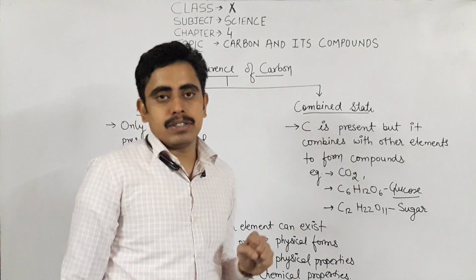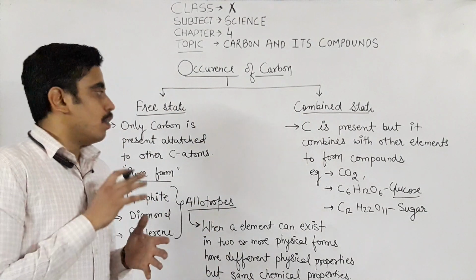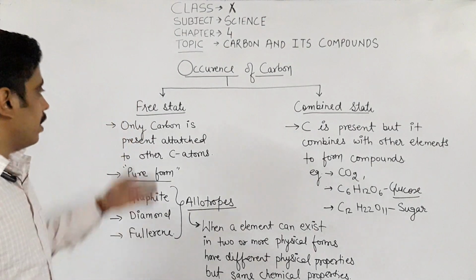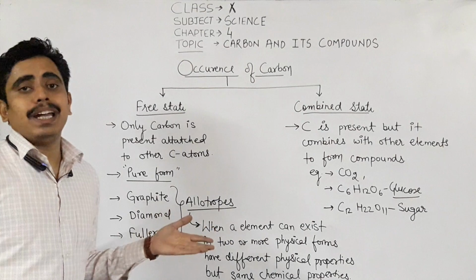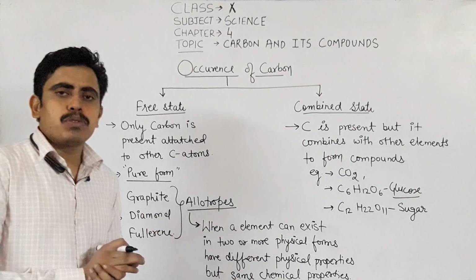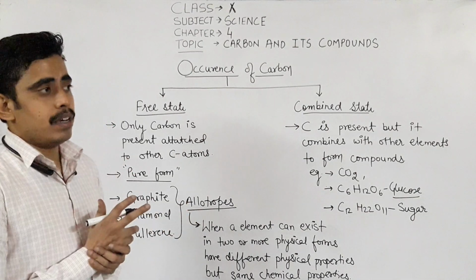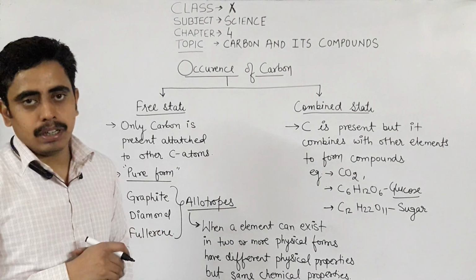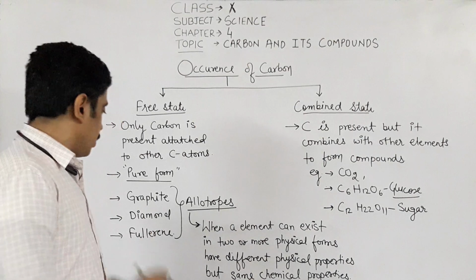as combined state. In this chapter, we are not focusing too much on this topic; we will mainly focus on the free state, that is the form of carbon in which it is in the purest form. Let's see, you all have observed graphite and diamond. You all have heard the names. Graphite is used to make the leads of pencils. Every day you use graphite in your life.